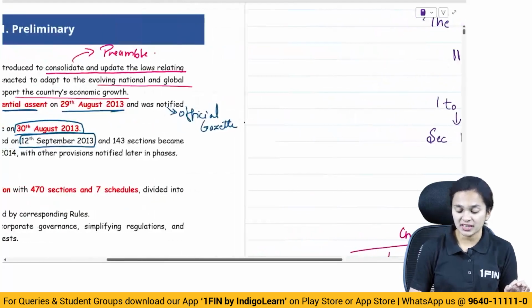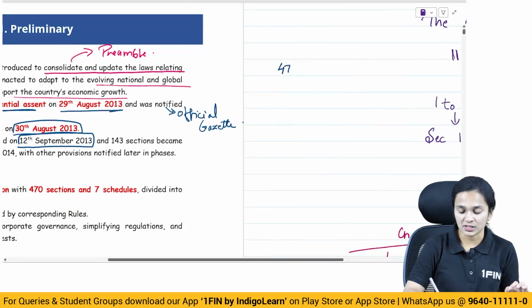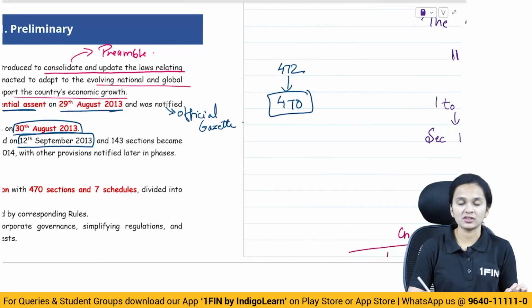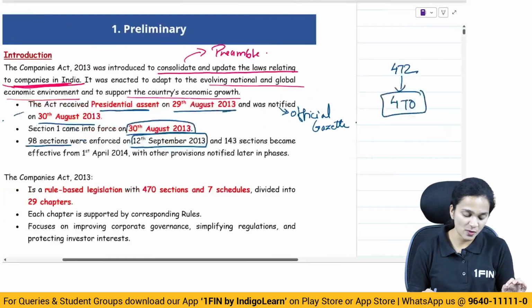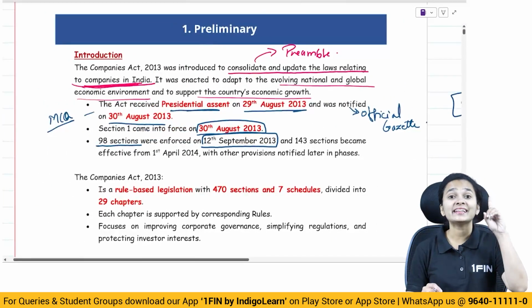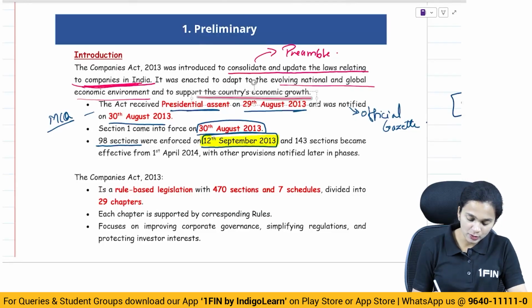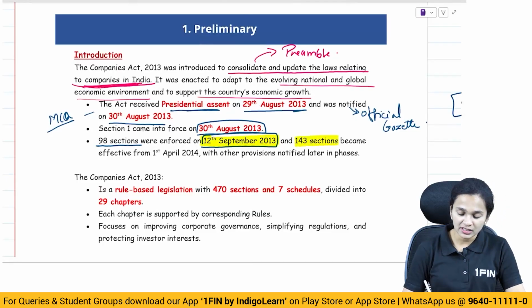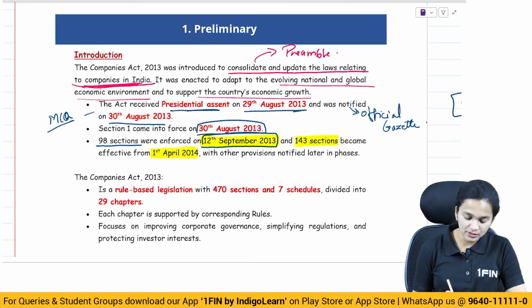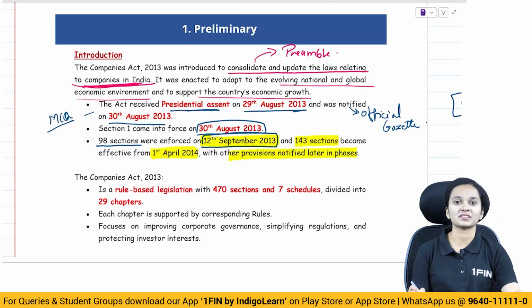When the Companies Act was initially made, it had 472 sections. 2 sections were deleted and now it has 470 sections. Out of those sections, 98 sections were made applicable from 12th September 2013, 143 sections from 1st April 2014, and the others were notified later in phases.